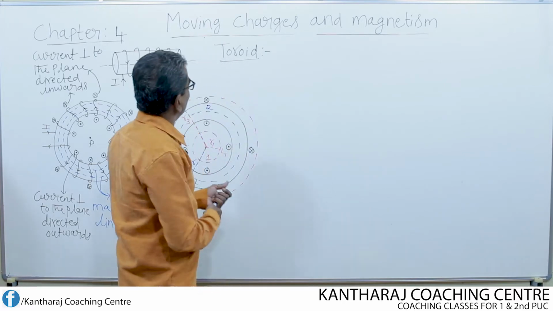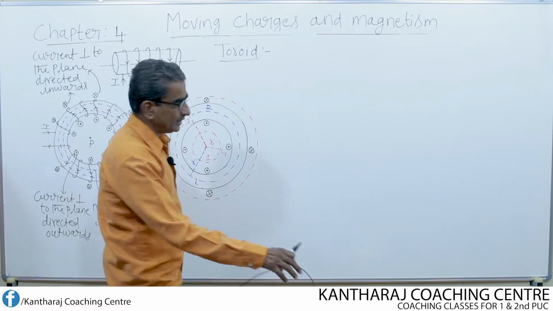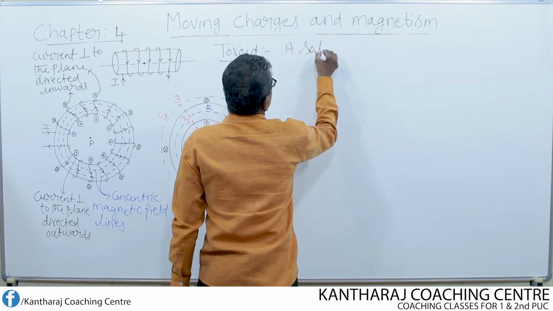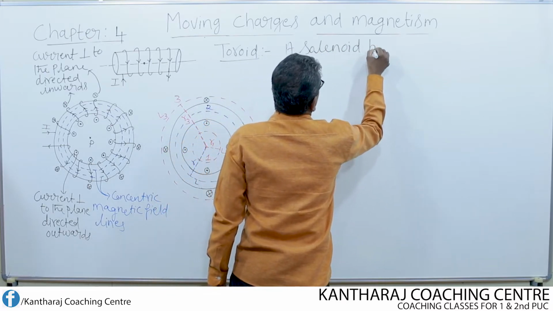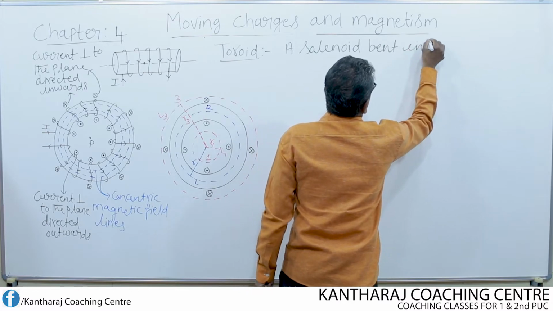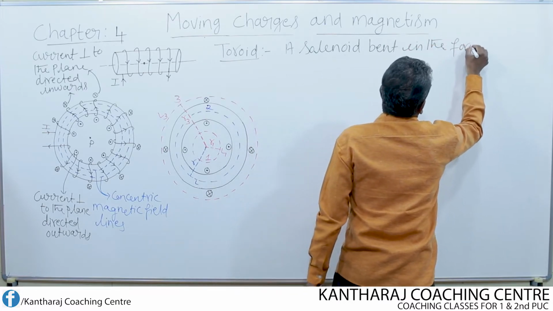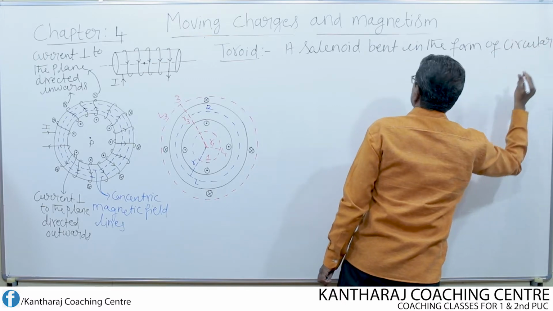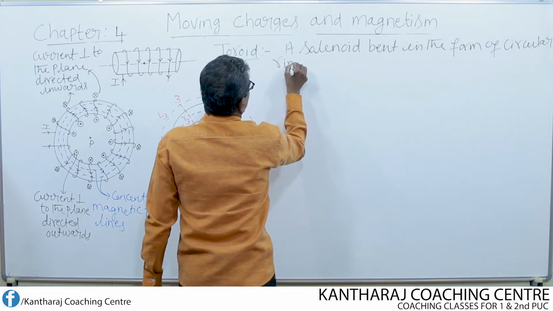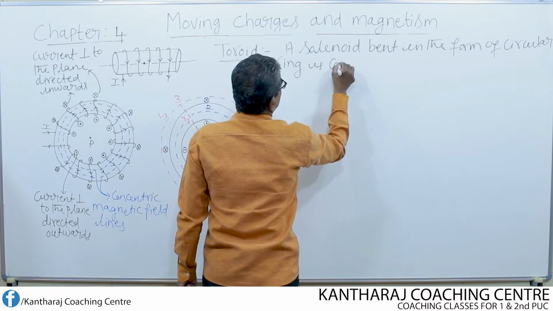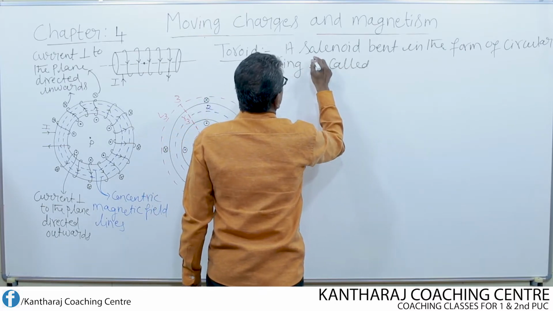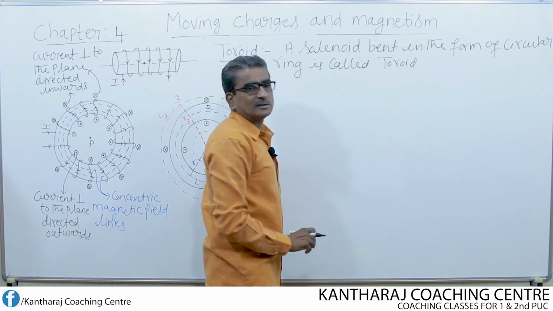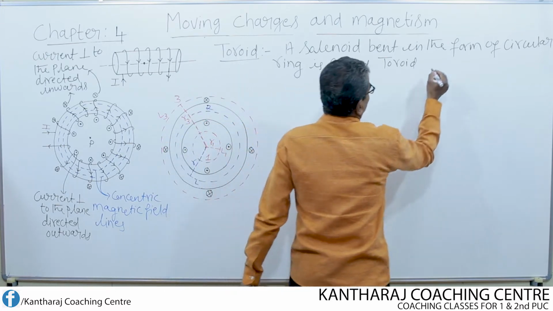Now let us write the definition of the toroid. A solenoid bent in the form of a circular ring is called a toroid, or an endless solenoid.